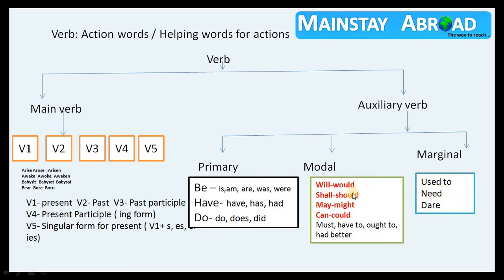So now we can notice that these are all our auxiliary verbs. They are used for helping verb and main verb also, but modal auxiliary is always used for helping verb. Only for action words, for these words, for main verb, they become helping verb for main verb. We need to understand in that way.